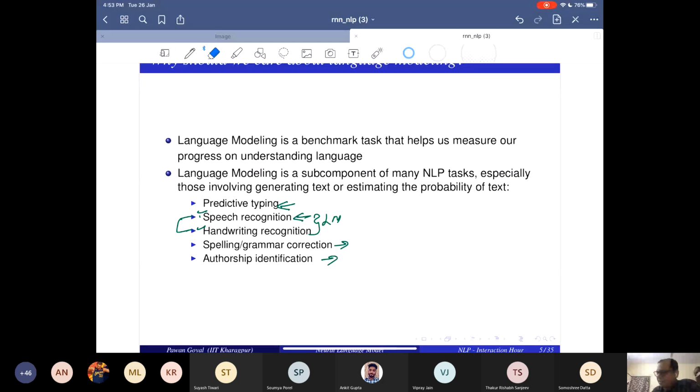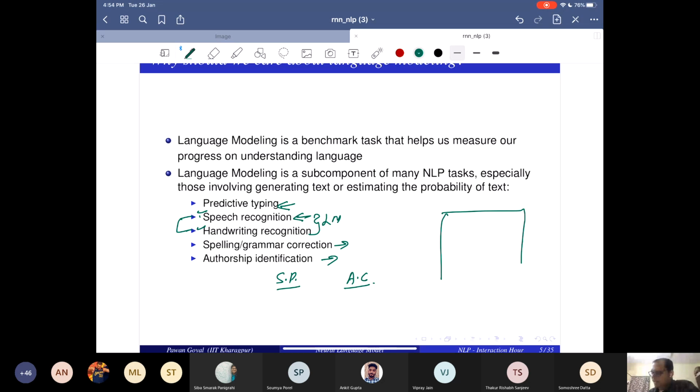So let's make it very, very formal. Let's say there are two people. Give me names of two famous authors. Shakespeare. And Sir Arthur Conan Doyle. Fine. Let's say there are two famous writers.